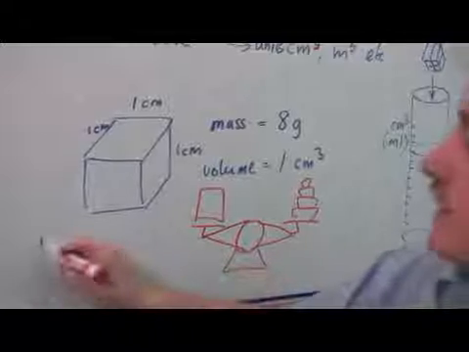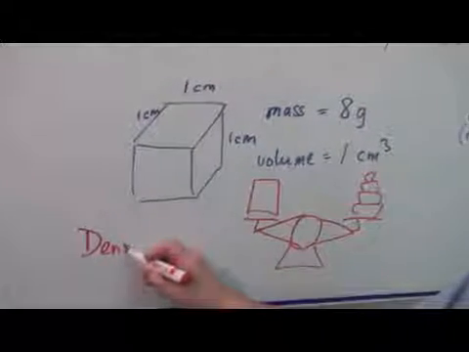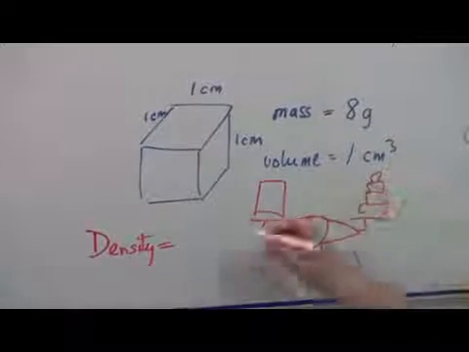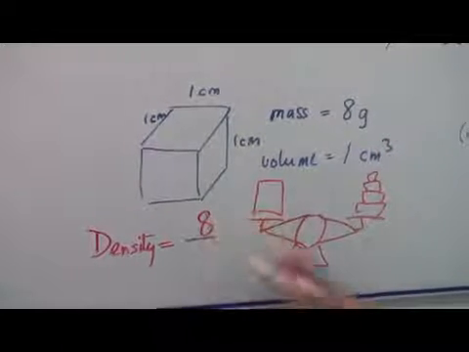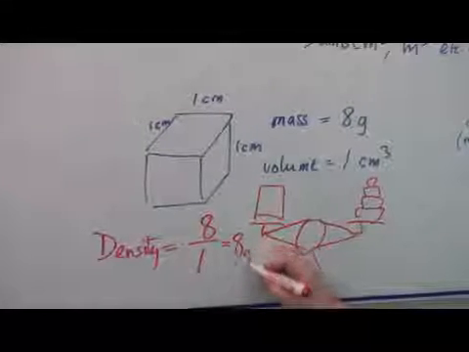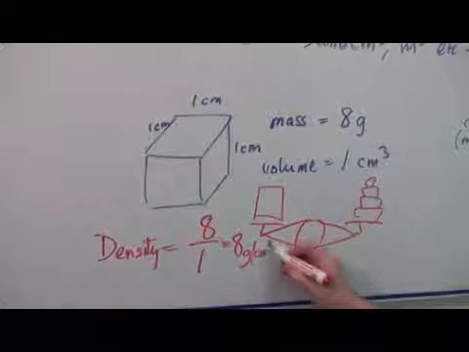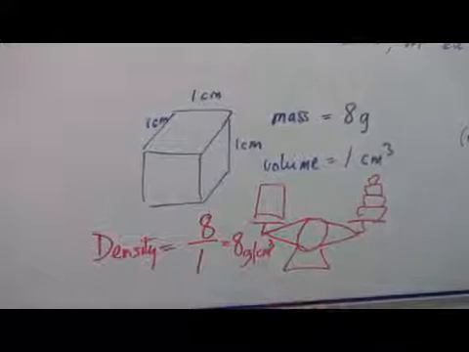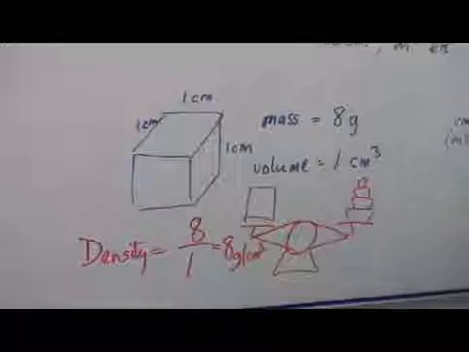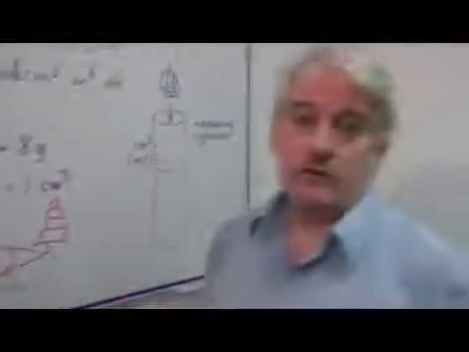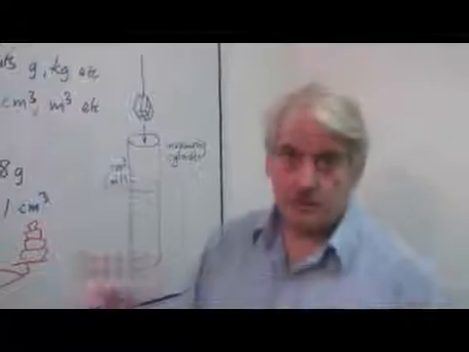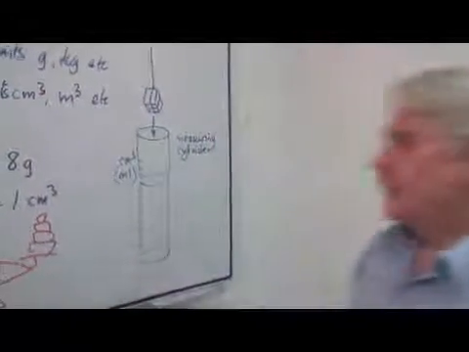So the density, if I write it here, the density is just the mass over volume. The mass is 8 grams over the volume, which is 1, and that equals 8 grams per centimetre cubed. Remember the units. If we had done this in metres and measured the mass in kilograms, we would have got a result, 8,000 kilograms per cubic metre, but you wouldn't have been able to lift the cube.